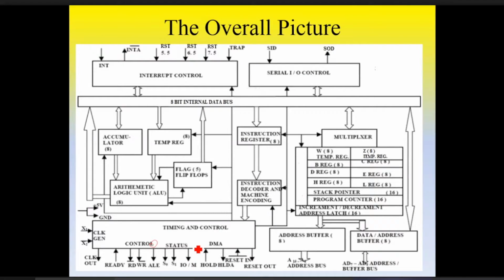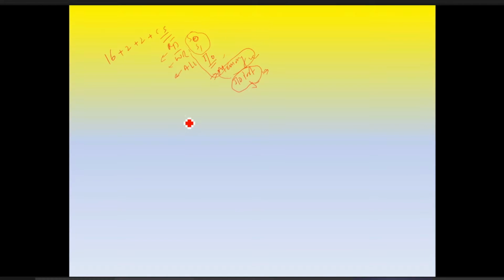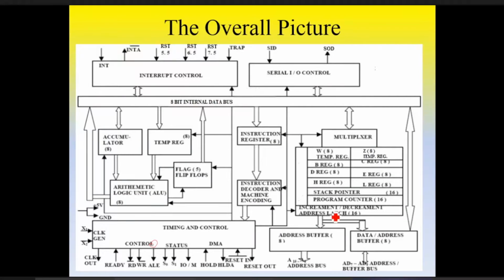Then we have HOLD and HLDA. This is related to DMA, direct memory access. I think it is HLDA bar, you can check this one. So this is direct memory access. If you see the direction, HOLD is towards the processor.